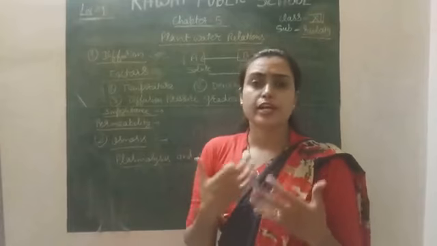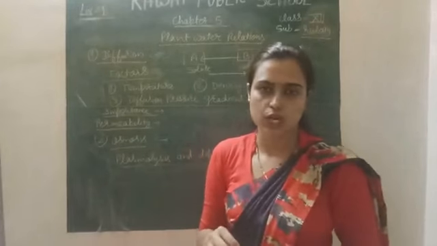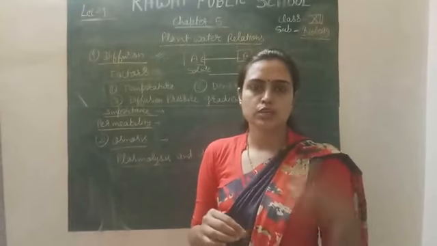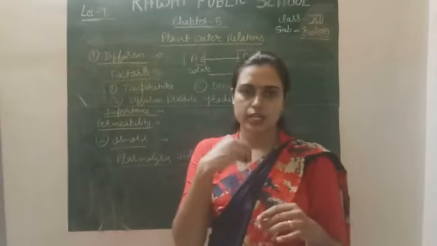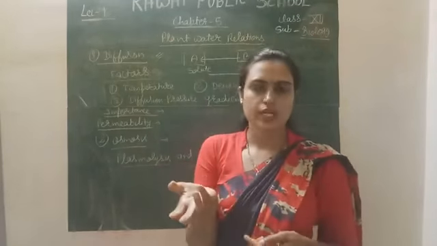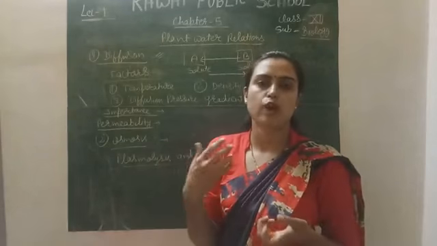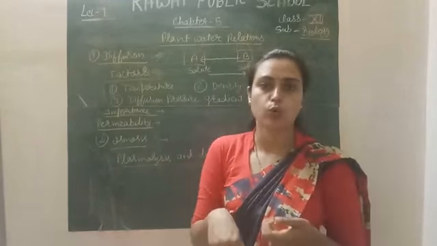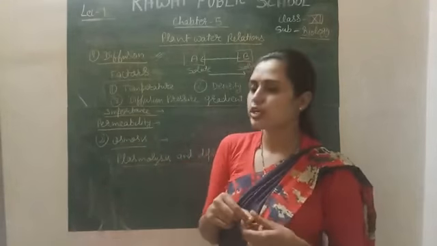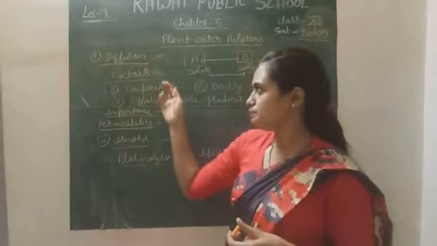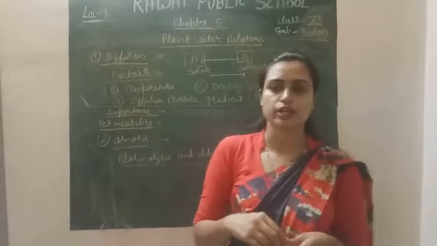In your body, the exchange of gases, CO2 and O2, is also with the help of diffusion. There is the movement of oxygen from the external environment to the inner side, and CO2 from the internal tissue to the outside environment, because we don't require CO2 for our life processes. We require only O2 for the oxidation of glucose. So exchange of gases also takes place with the help of diffusion. These are the importance of diffusion actually.